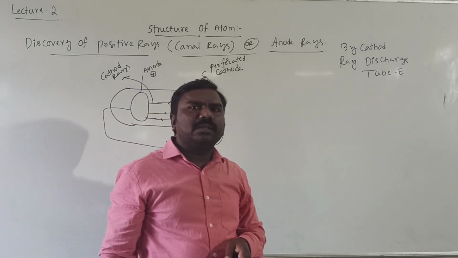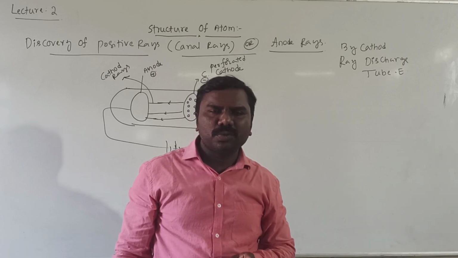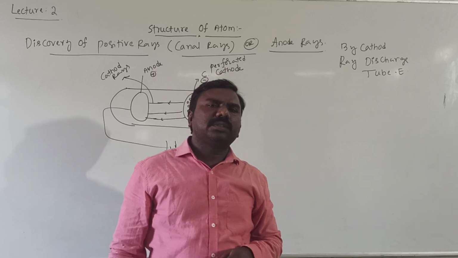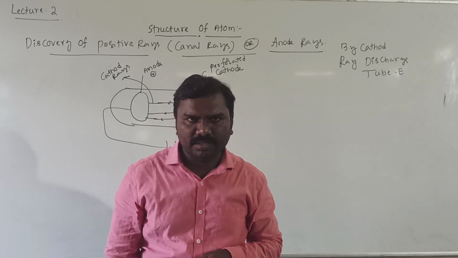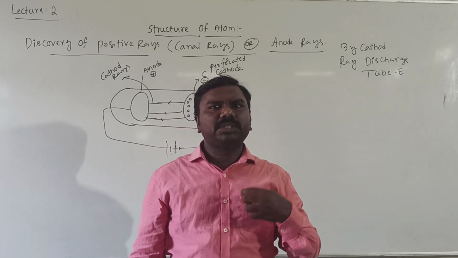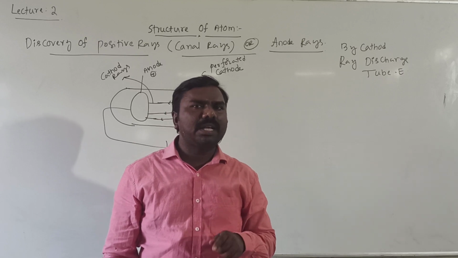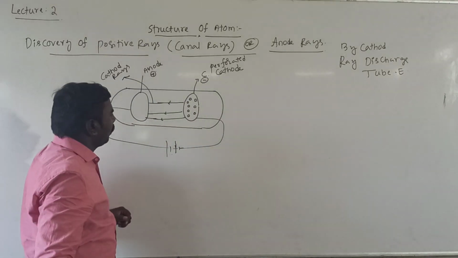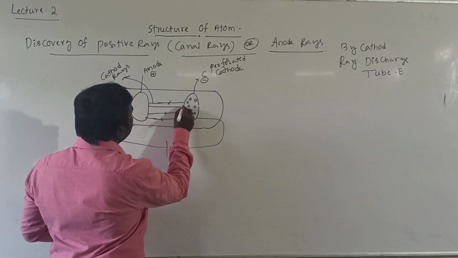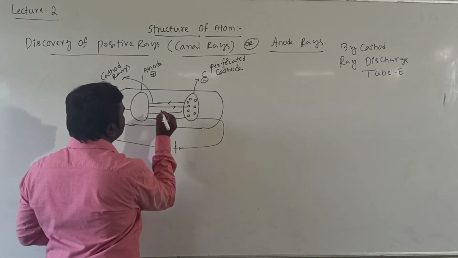The word electron was given by J.J. Stoney. J. J. Thomson named these negatively charged particles negatrons, and the name negatron was changed to electron by Stoney, remember.